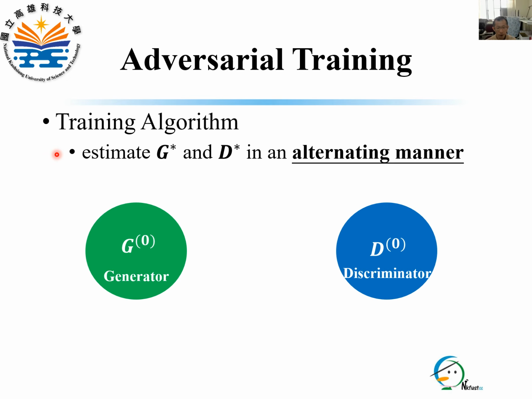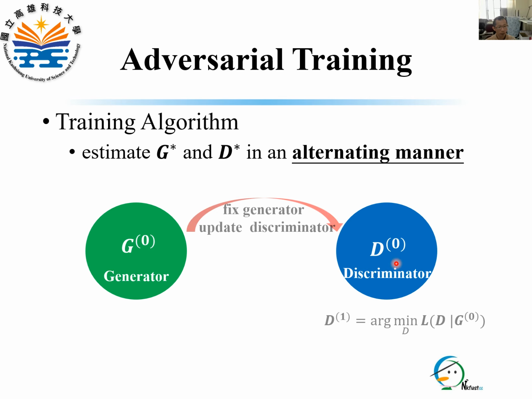Here, we give an overview of the training algorithm used to estimate G star and D star in an alternating manner. At the beginning, the generator and the discriminator models are initialized as G0 and D0 respectively. We then fix G0 and use the discriminator objective function to update D from D0 to D1.